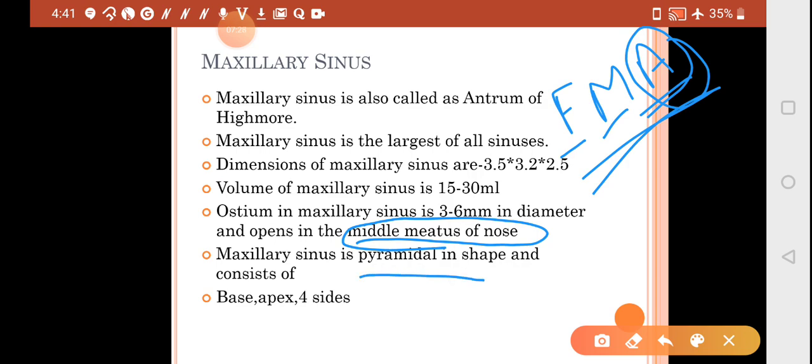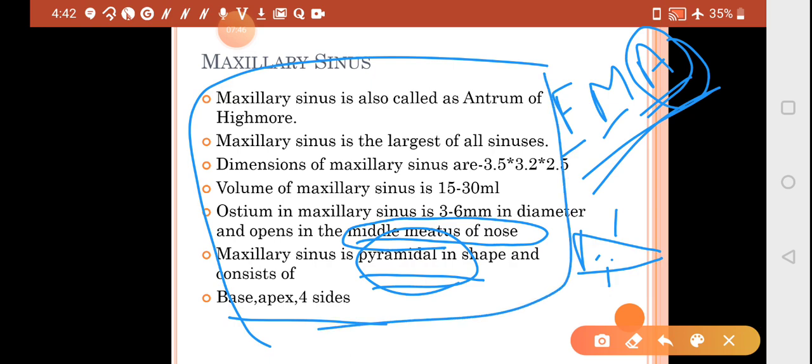They can ask about the shape of the maxillary sinus: the shape is pyramidal, and it consists of a base, an apex and 4 sides, which include the floor, roof, anterior side and posterior side. So pyramidal can be asked in a question. This is all part of the maxillary sinus from your general anatomy point of view, and we will not be discussing it there because we have covered it here.